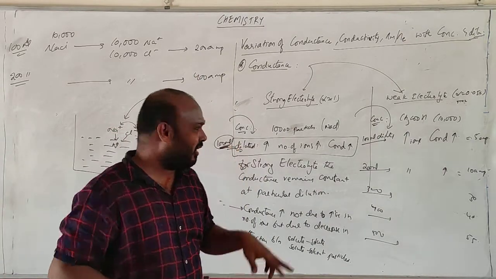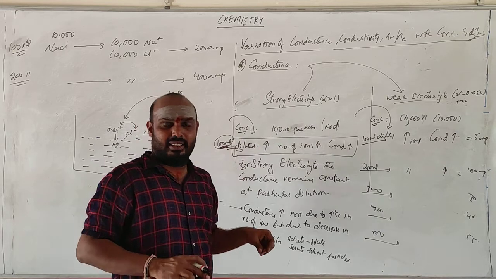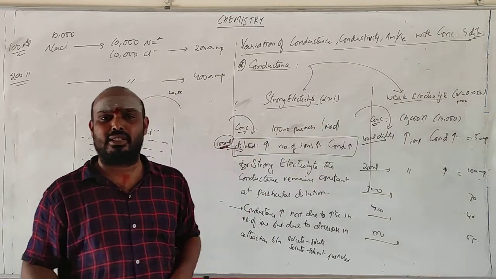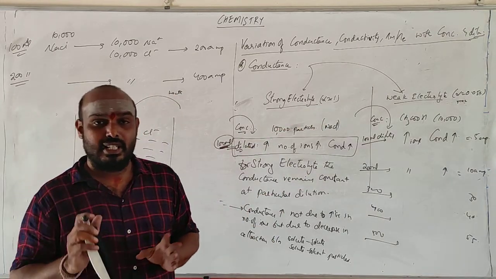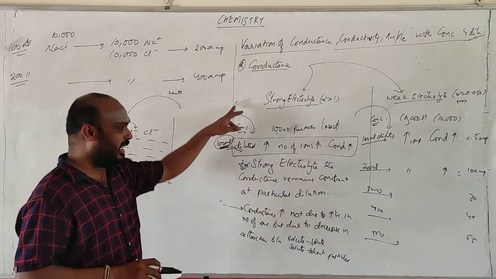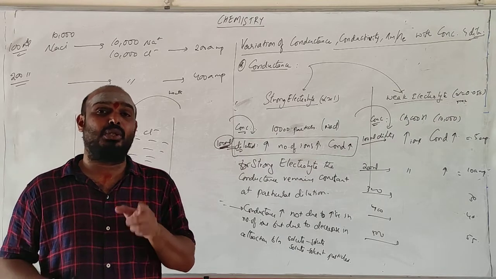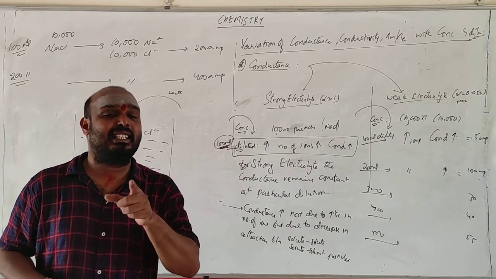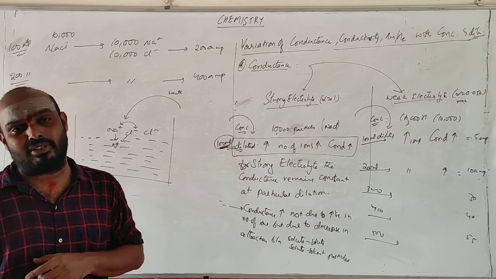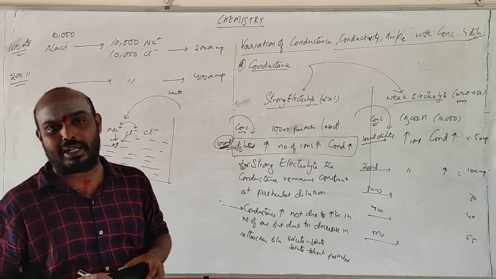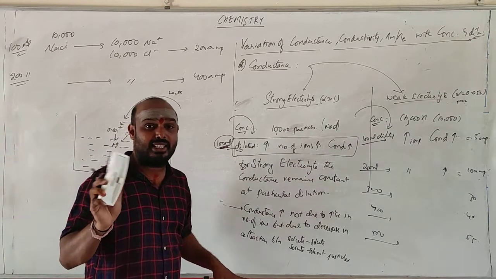No. In strong electrolyte, what is meant by strong electrolyte? The one which gets very easily dissociated. So what I mean to say is, for strong electrolyte, as dilution increases, conductance increases. The conductance increases due to decrease in the attraction between the cation and the anion and between the solvent particles. Okay, not due to the increase in the number of ions.